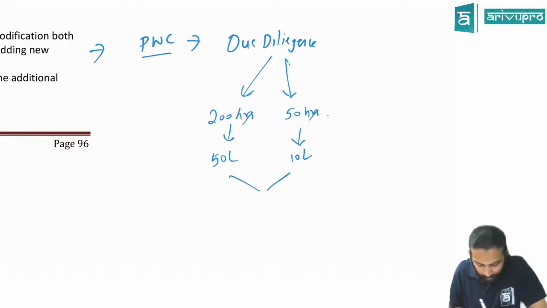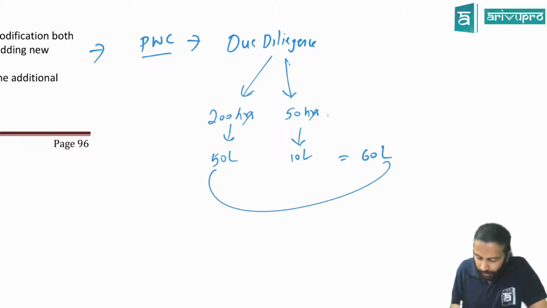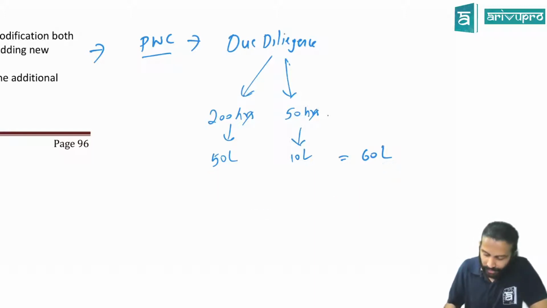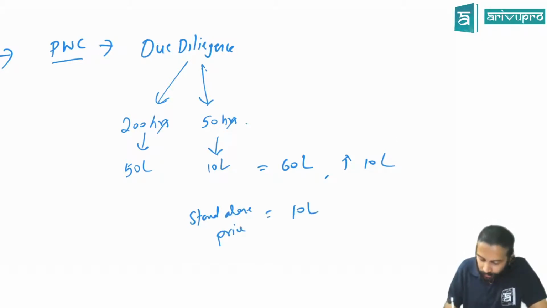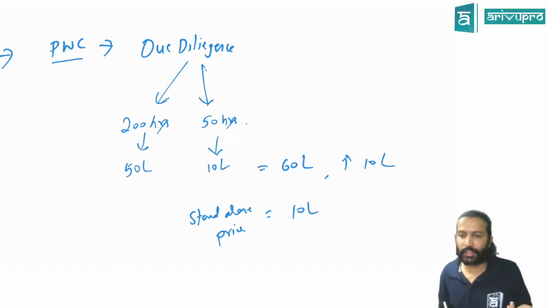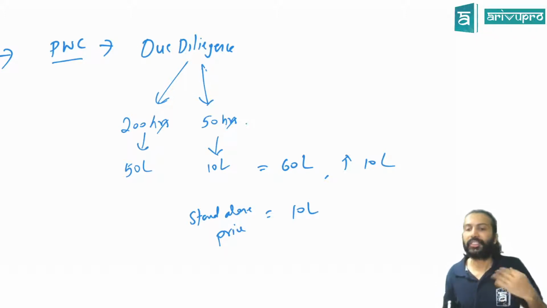What is the total contract price? 60. The total contract price is 60 lakh. It means from 50 it became 60. What is the increase? 10 lakh. What is the standalone price of this new service? 10. The standalone price of the new service is also 10 lakh. If this increase reflects the standalone price, then we say, yes, it is a separate contract.